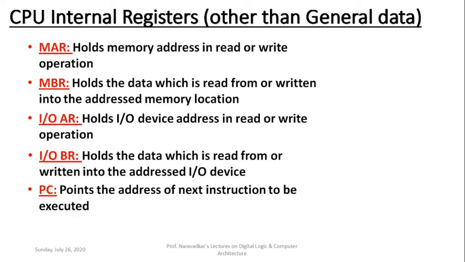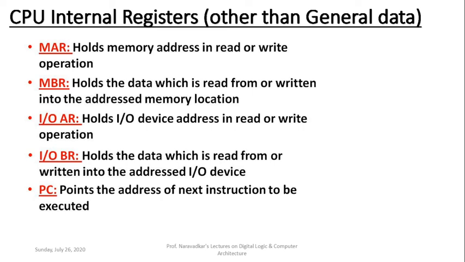Then the next register here is PC, which stands for program counter. It points to the address of the next instruction to be executed. Now it is very interesting. Whenever one instruction is executed, its execution is started by the processor, by the CPU. Subsequently, PC will be pointing to the next memory location from where the subsequent instruction is to be fetched for execution purposes.